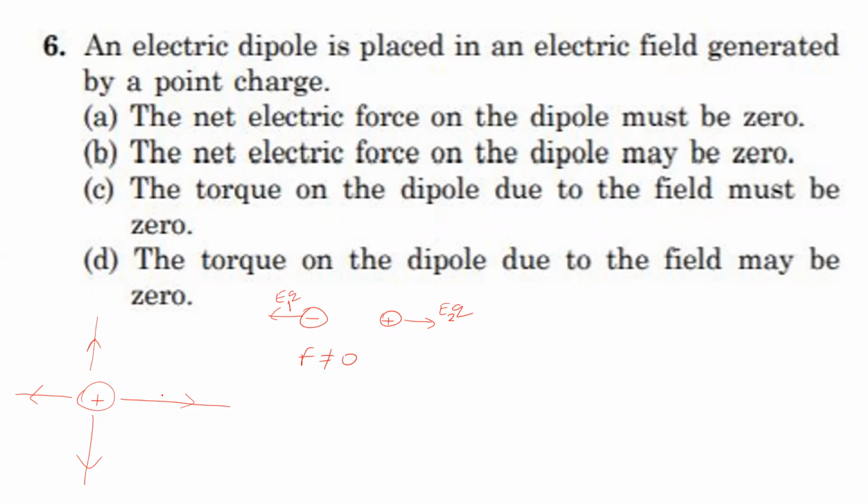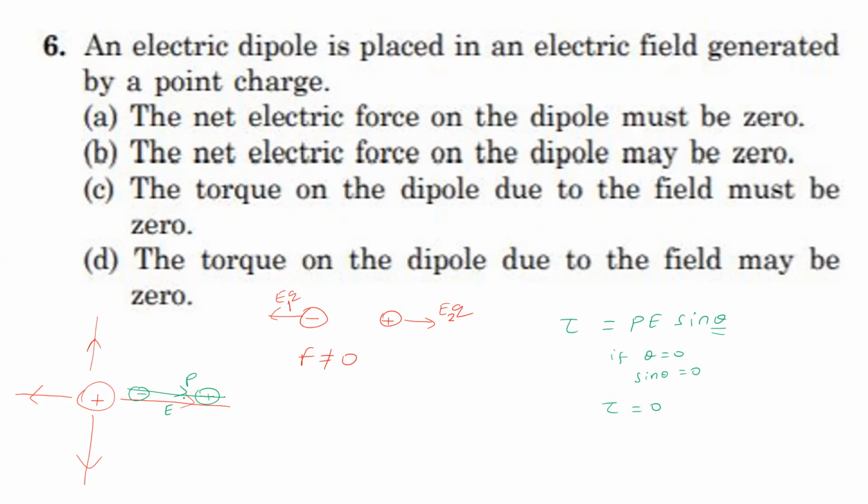Next, let us consider torque. What is the formula for torque? The torque formula is P E sin theta, where P is the electric dipole moment, E is the electric field intensity, and theta is the angle between P and E. If the dipole is placed with its dipole moment and the electric field in the same direction, then theta will be 0. That means sin theta is equal to 0, so the torque may be 0.